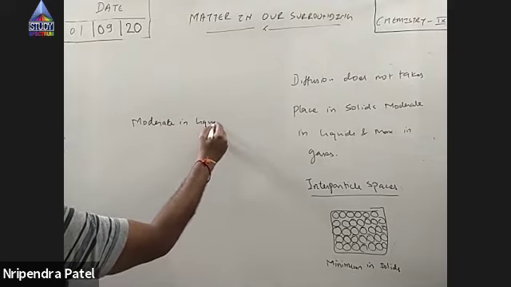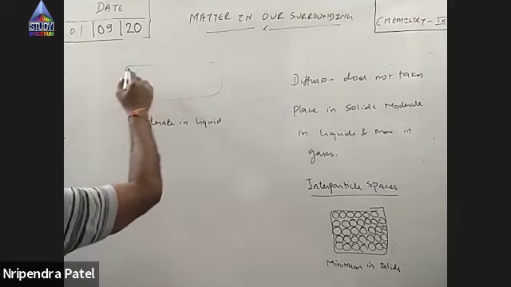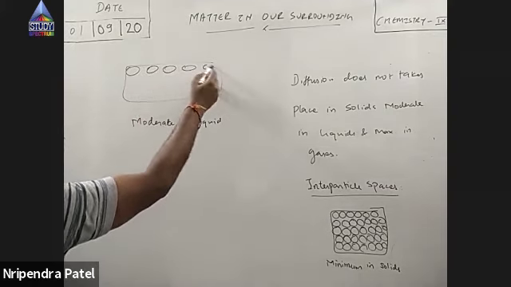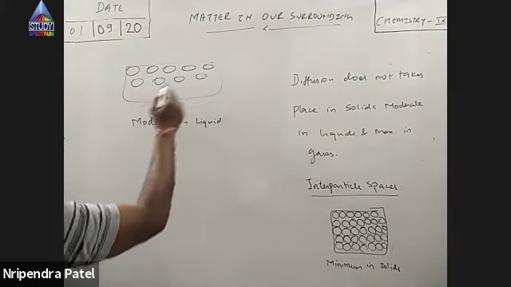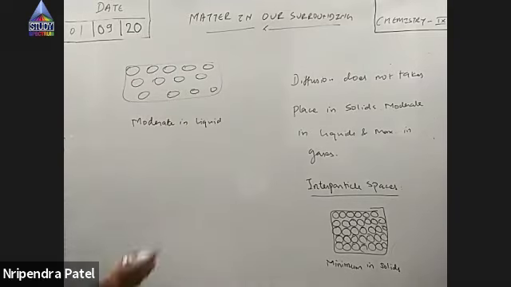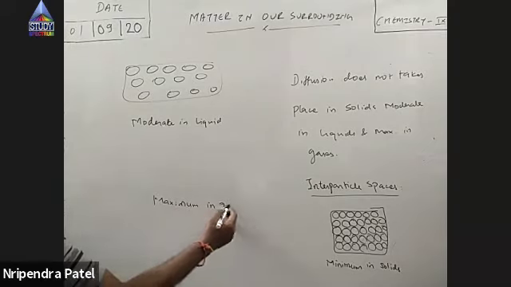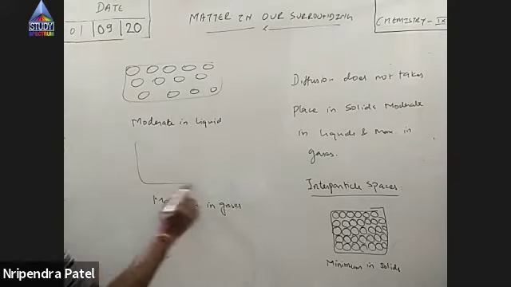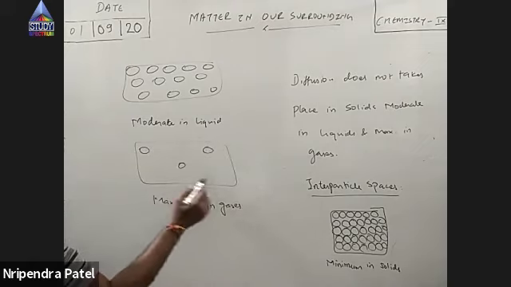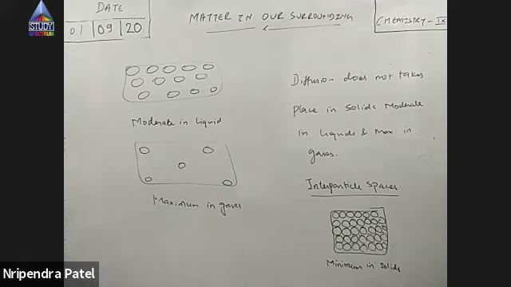And maximum in gases. One particle is here, other is here, other is here. So interparticle spaces, that means the space or gap between two particles, is minimum in solids, nearly zero you can say, moderate in liquids, and maximum in gases.